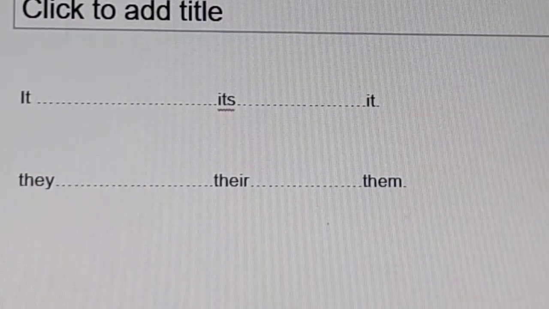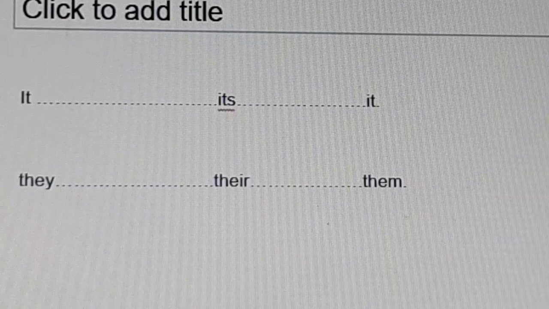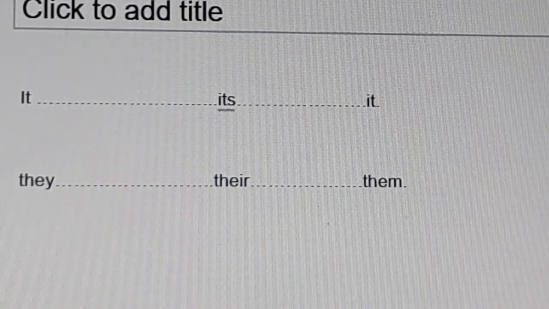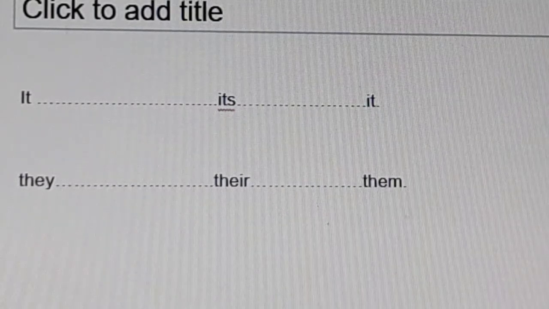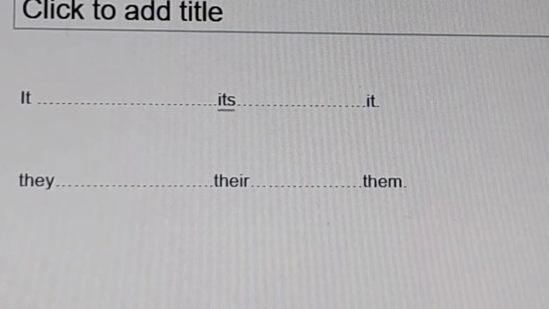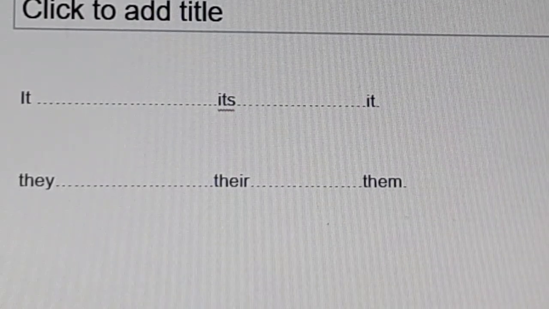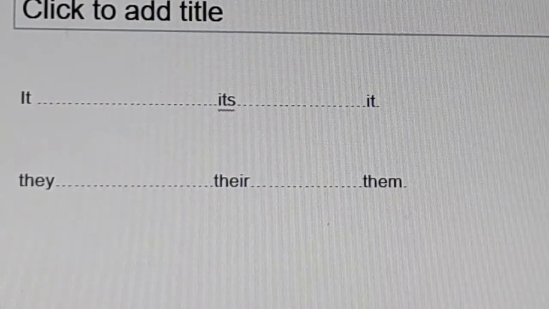Tell after me. I, my, me. We, our, us. You, your, you. He, his, him. She, her, her. It, its, it. They, their, them. Okay.